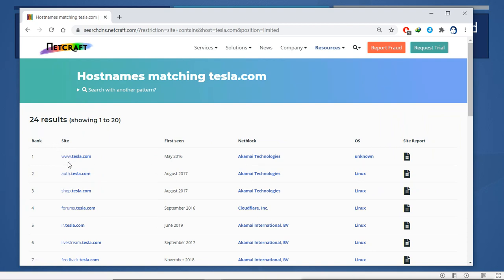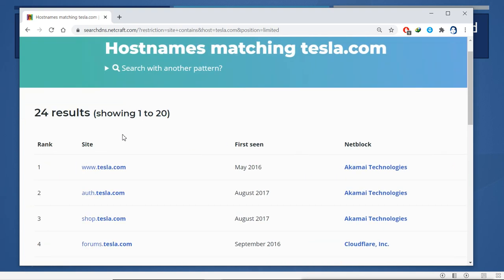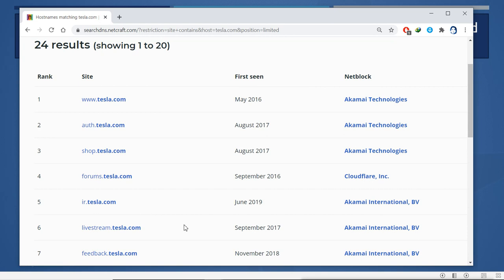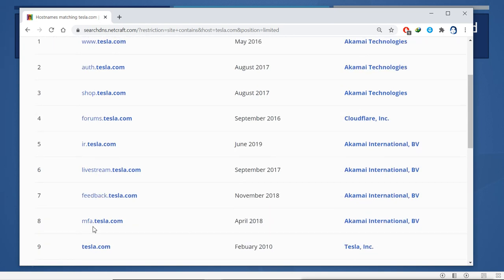You can see here tesla.com. Then you have auth.tesla, shop.tesla, forums.tesla, ir.tesla, livestream.tesla, feedback, MFA, and tesla.com.